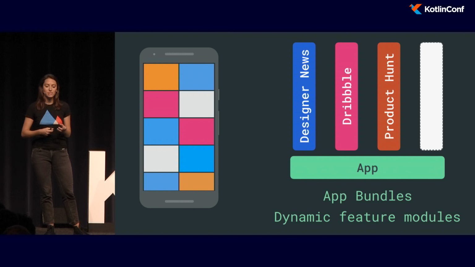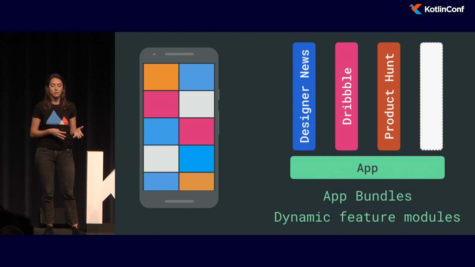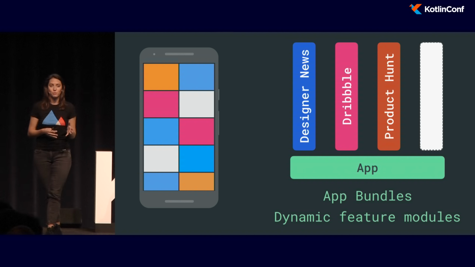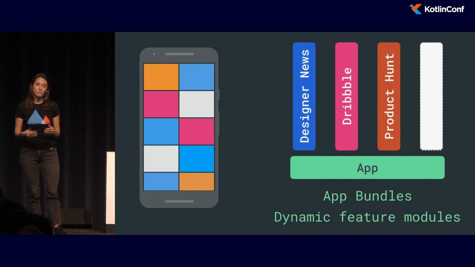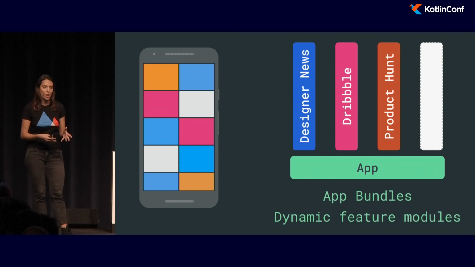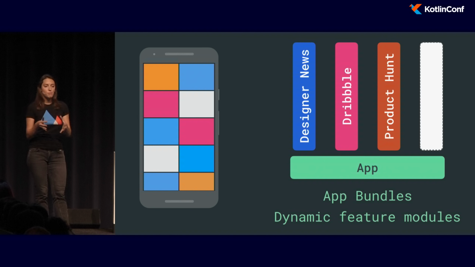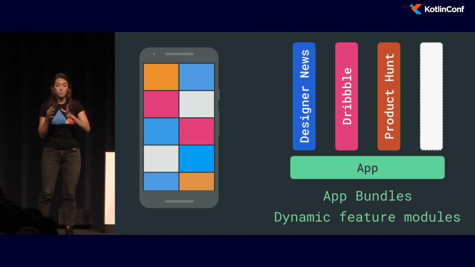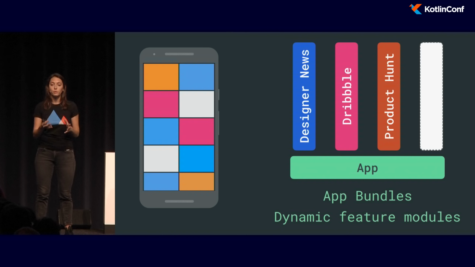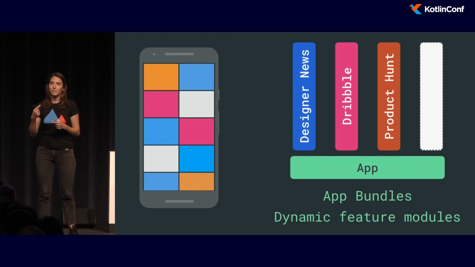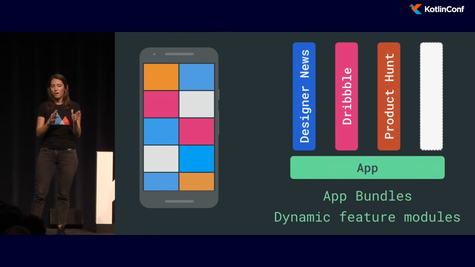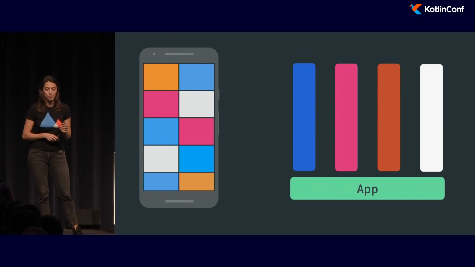So this is possible with the new app model that we released this year at I/O, the app bundles, and more precisely with dynamic feature modules, which are part of the app bundles. With the dynamic feature modules, you can put all your code and all your resources in a module, and if you enable dynamic downloading, then they will only be downloaded at runtime. So we wanted to have this clear separation between them.